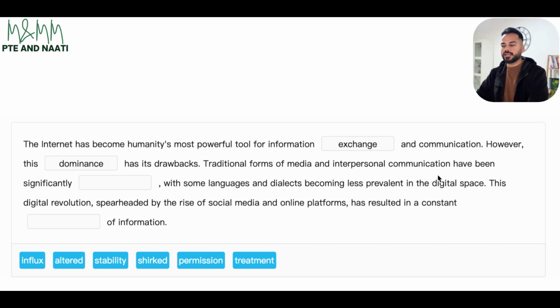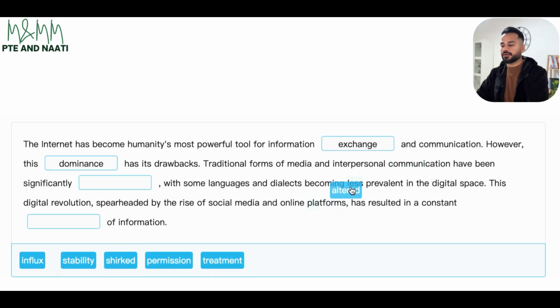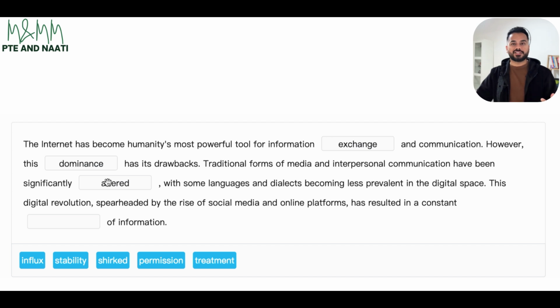And interpersonal communication, as in communicating with each other in person, face to face, have been significantly dashed, with some languages and dialects becoming less prevalent in the digital space. So something has changed significantly for traditional forms of media and interpersonal communication. So we need a word which is similar to the word change. And if you look at the options that we have, altered would be the perfect choice. Altered itself means changed. And that absolutely makes sense, that have been significantly altered, changed completely. And other words just do not fit over here.